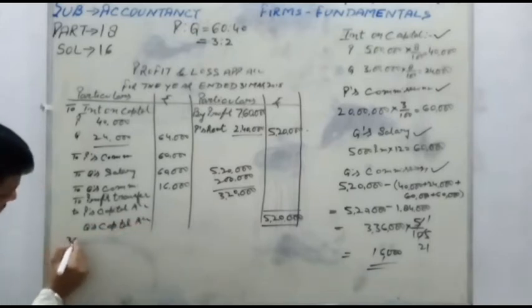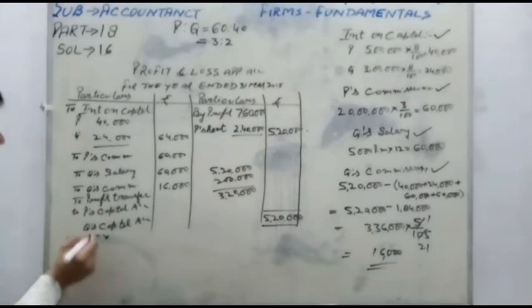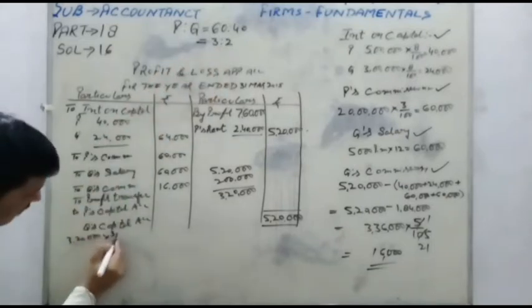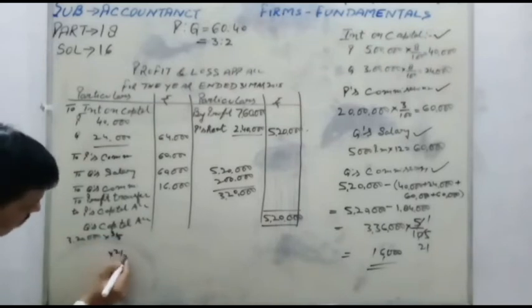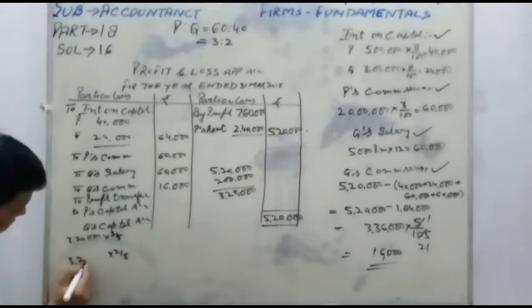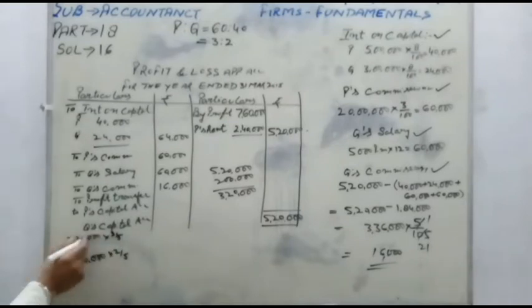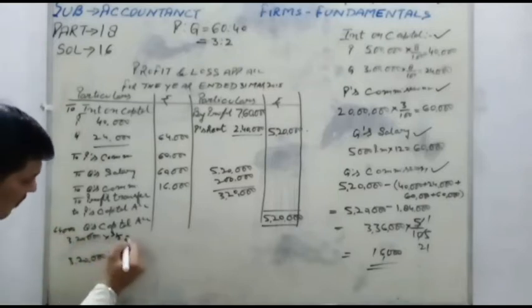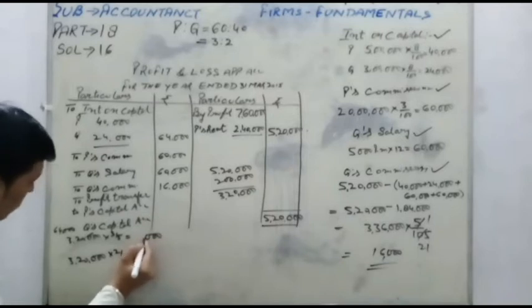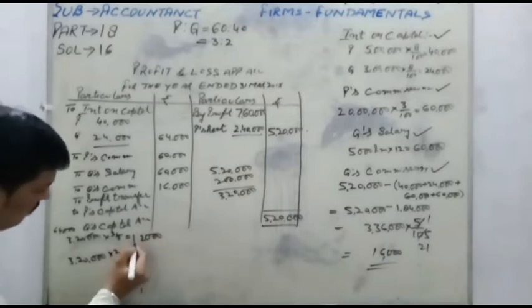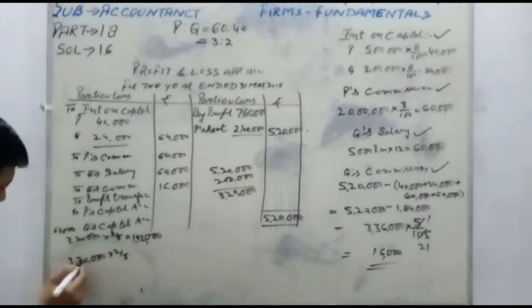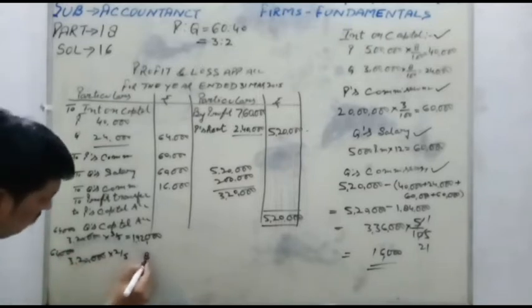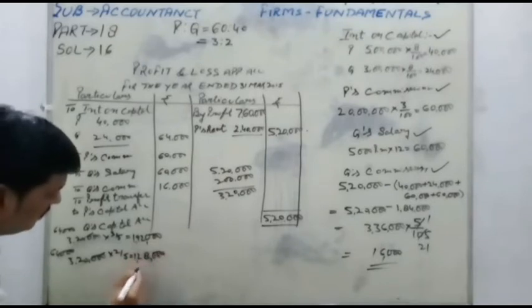Profit is 3,20,000 in the ratio of 3:2, 3/5 and 2/5. 3,20,000, 64,000. 64 multiplied by 3, 1,92,000 and 64 same, 64 multiplied by 2, 1,28,000.